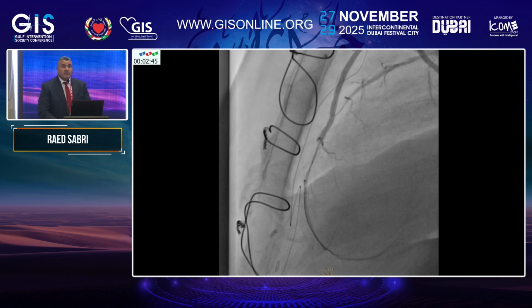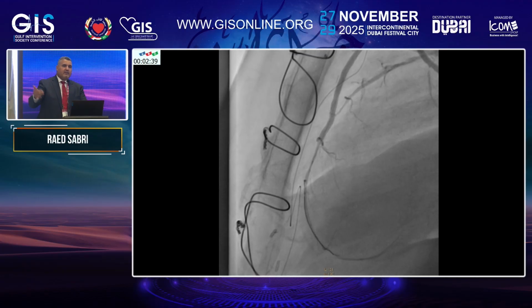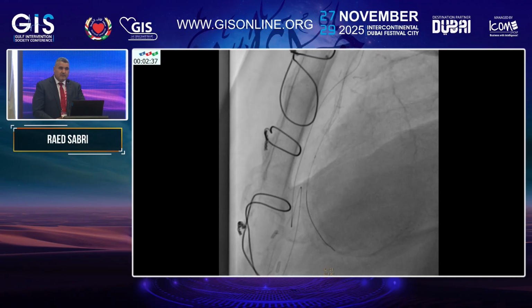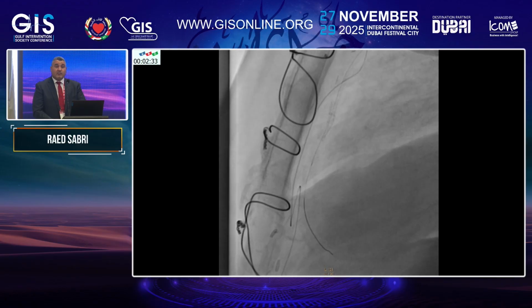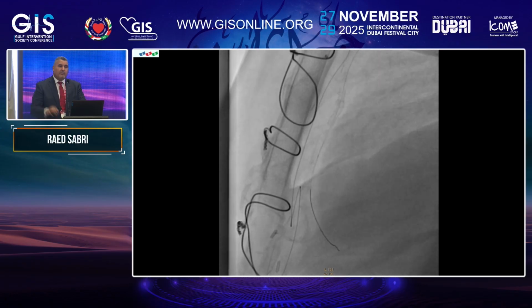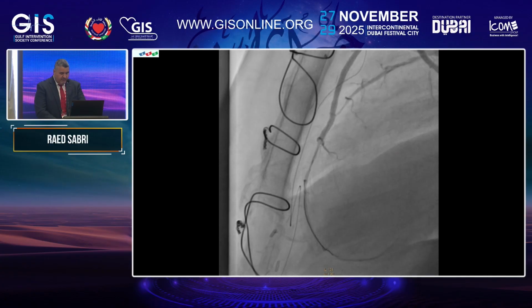I know a lot of you criticize this way of revascularizing the patient, but what is most important is saving the life of the patient. If anything happens to this stent, you have another choice to go for the native vessel, and prepare the patient well and prepare your IVUS for IVUS guided left main stem intervention.